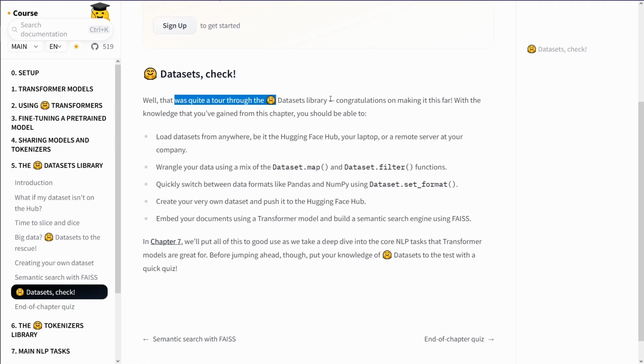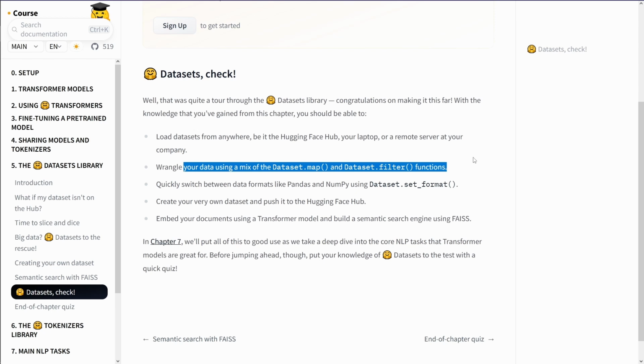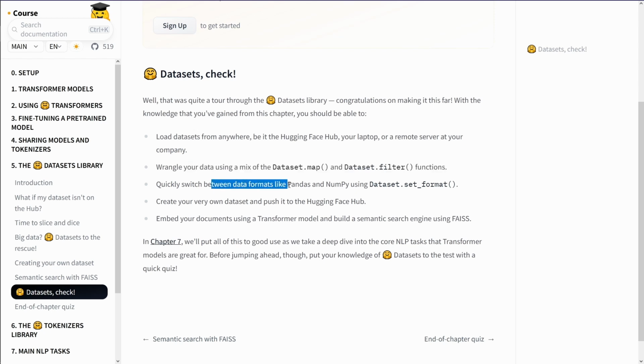Well, this was quite a tour through the dataset library. Okay, load datasets from anywhere. Yeah, we had HuggingFace Hub. This is beautiful. Wrangle your data using a mix of map and filter functions. Yeah, you have the pandas map and the pandas filter. Quickly switch between data formats like pandas and NumPy. Okay, this is very advanced. Create your very own dataset. Embed your documents using a transformer model. Yes, of course, and the semantic search engine. Okay.